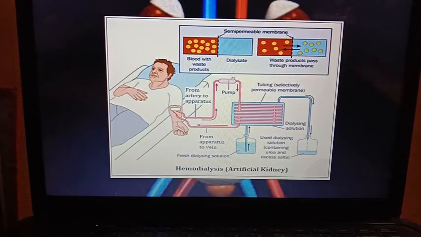So today we have discussed two disorders, that is hematuria and uremia. In the next session we will discuss another two diseases or disorders related to the excretory system.